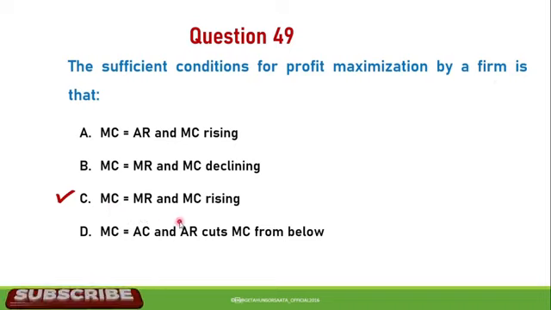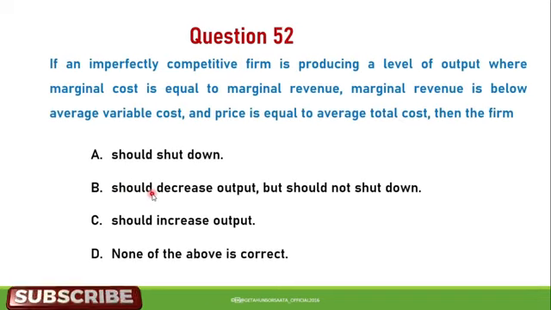Next, 51. The demand curve faced by a monopolistically competitive firm is A, perfectly elastic. B, elastic. C, unit elastic. D, inelastic. B is the correct answer.